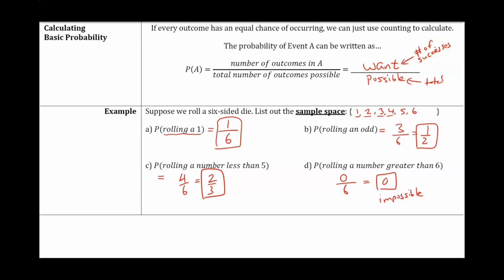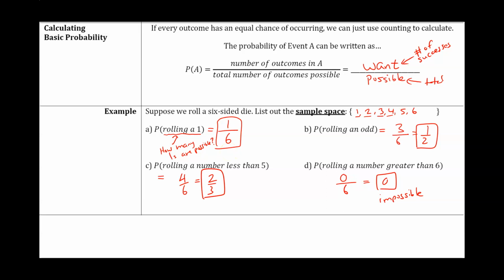A success is anytime we roll a 1. So the question we ask ourselves is how many 1s are possible? Here we have 6 possibilities, only one of them is a 1. So there is a 1 out of a 6 total, so the probability of rolling a 1 is 1/6.